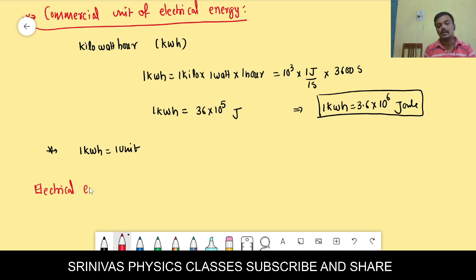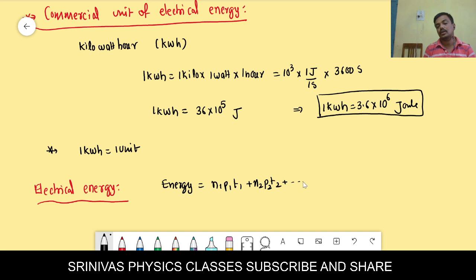How will they find out the electrical energy consumed for household purposes, right? The electrical energy is equal to, for example we write the formula N1 P1 T1 plus N2 P2 T2, like that we have to write.